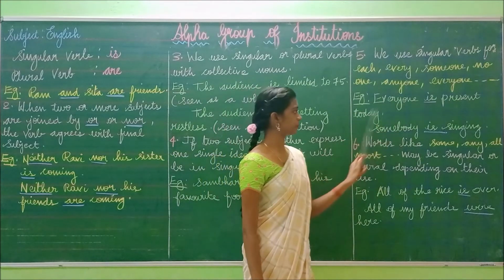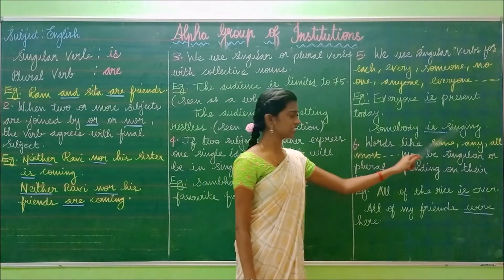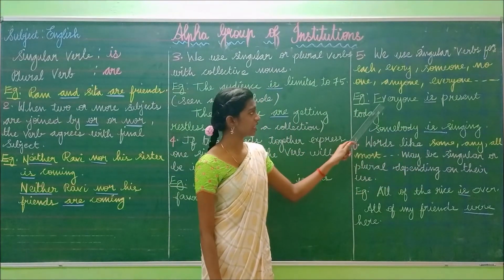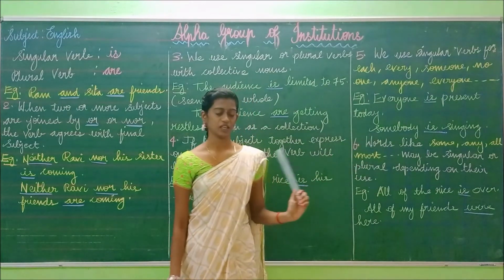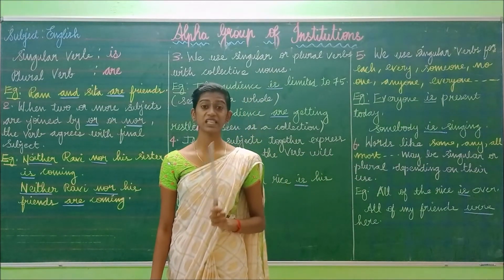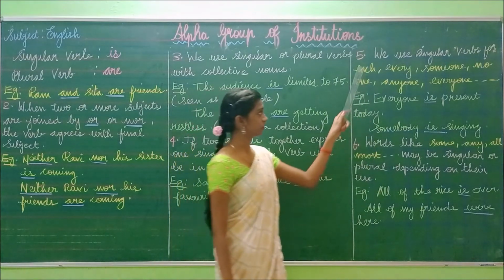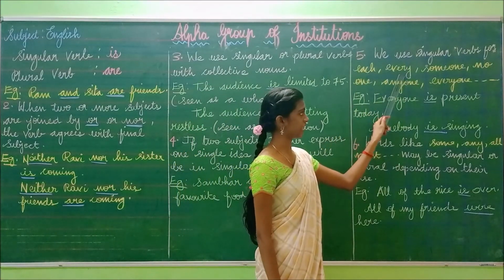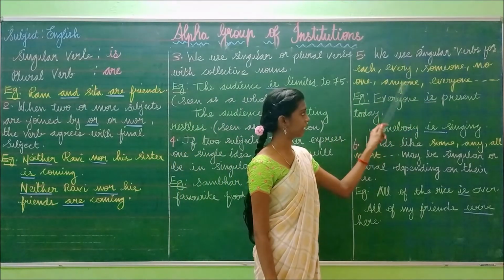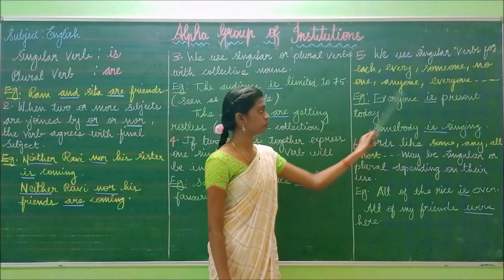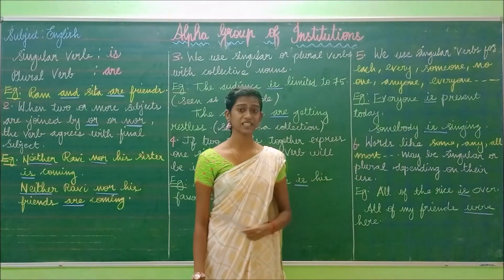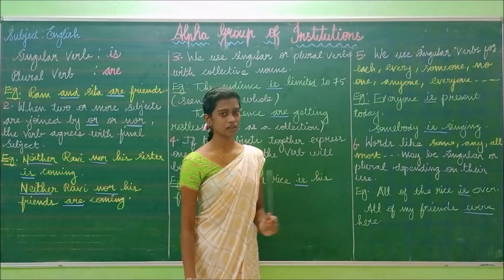So everyone is present today. Somebody is sitting. In these sentences we have everyone and somebody, so we have to use the singular verb.